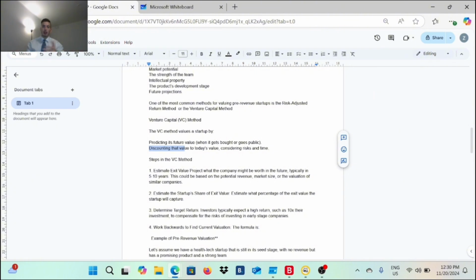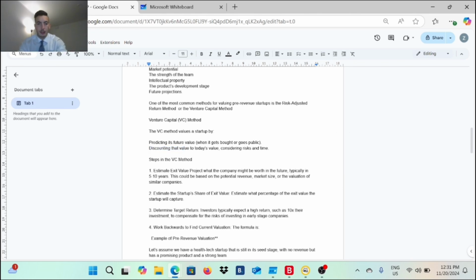All right, I will tell you one more time. The formula to do the valuation for any startup that has no revenue goes like this. They look at what the future for this startup could be over 5 years, whether it will go public or not, or whether it will get bought. Then they discount the value of this startup by considering the risks and the time. So that's exactly how this formula works. I hope it was clear.